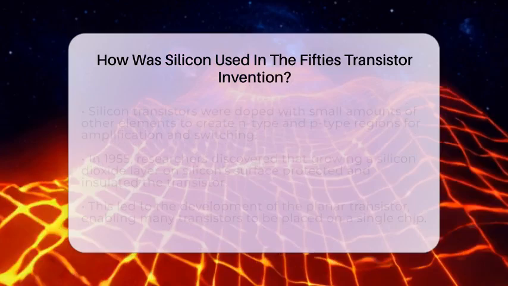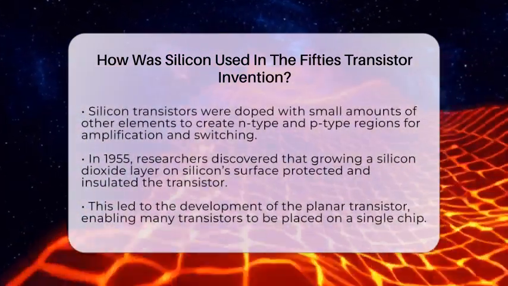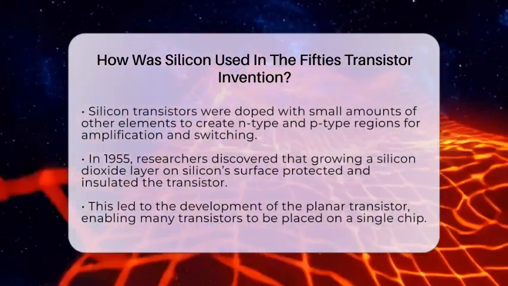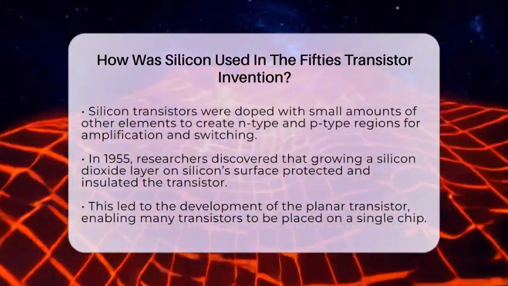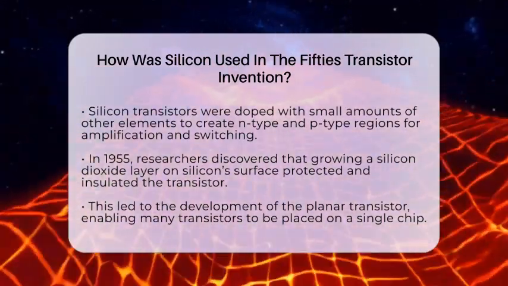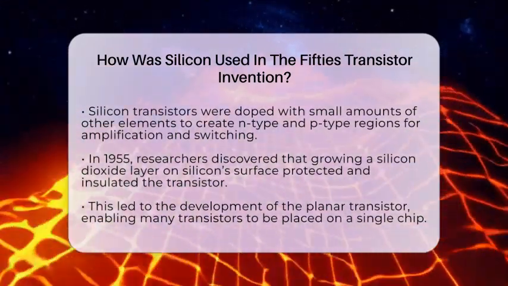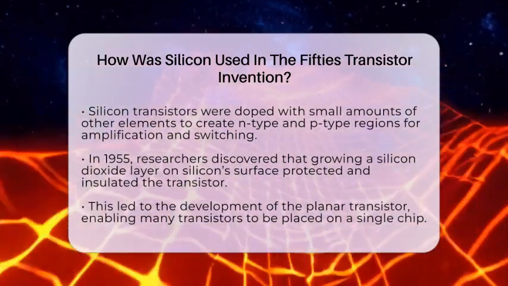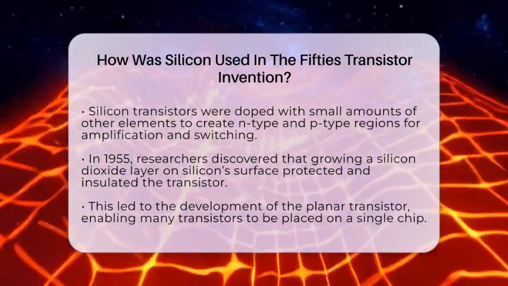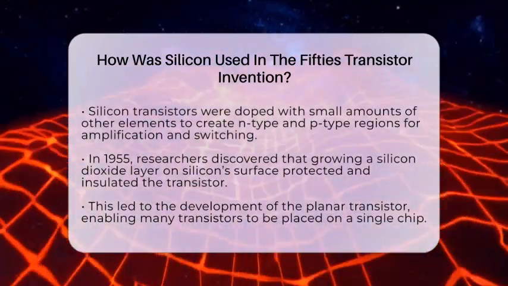They doped the pure silicon with tiny amounts of other elements to create regions with extra electrons, called N-type, or with holes, called P-type. These regions formed the transistor's structure, allowing it to amplify signals or switch currents on and off. The use of silicon also led to new innovations. In 1955, researchers discovered that growing a thin layer of silicon dioxide on the surface of silicon could protect and insulate the transistor. This was a key development that led to the creation of the planar transistor.